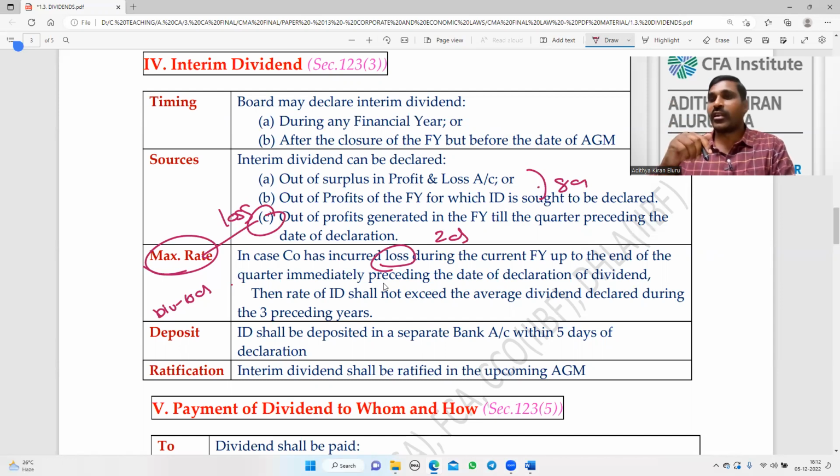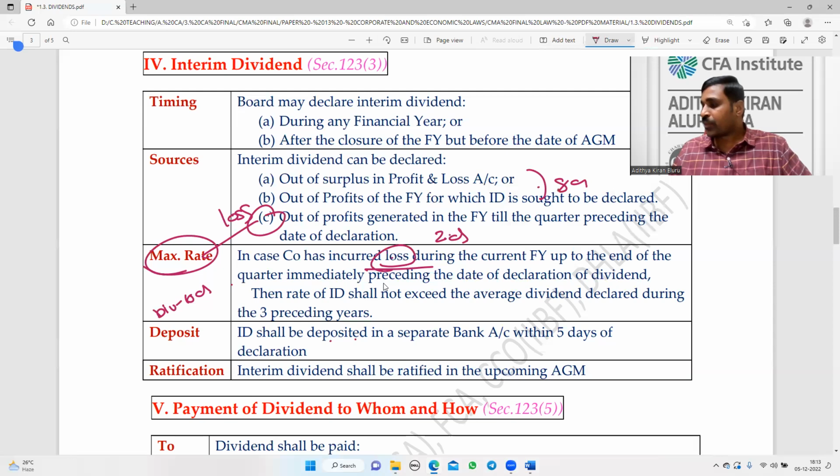That is for final dividend: loss or inadequate profits. But here, only loss, not inadequate profits. Very, very important point. So here there is a profit of 2 crores, but I want to pay dividend of 10 crores. Therefore, I am utilizing the other two sources, but this restriction is not applicable. This restriction is applicable only when the third source is a loss.